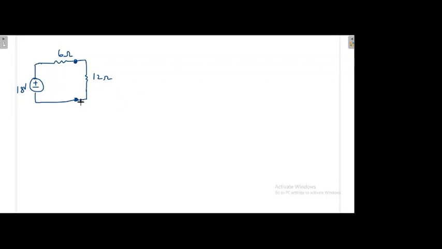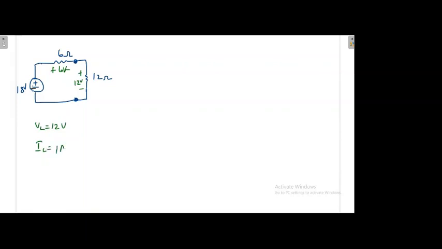Then what is the load voltage now? Very simply, the load voltage will be here. There will be 6 volt, and here will be 12 volt. Now what is the load voltage? Because you can apply voltage division, the load current is around 1 ampere.